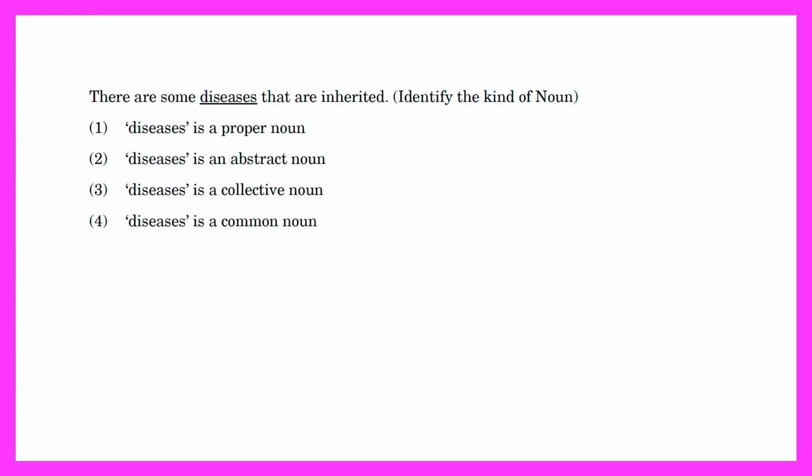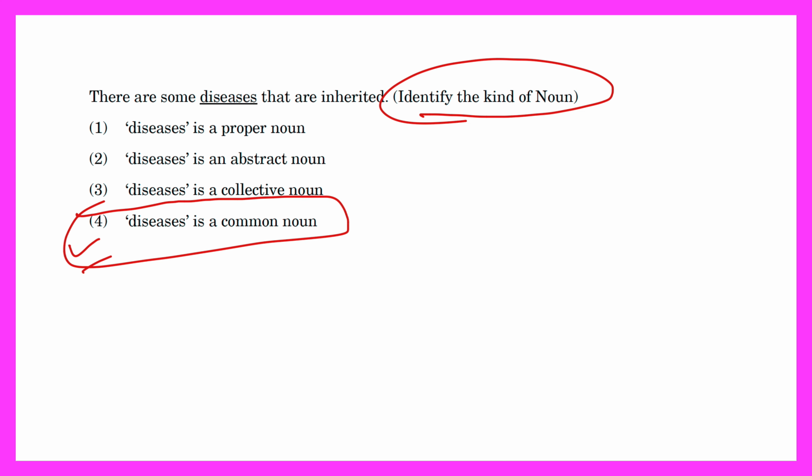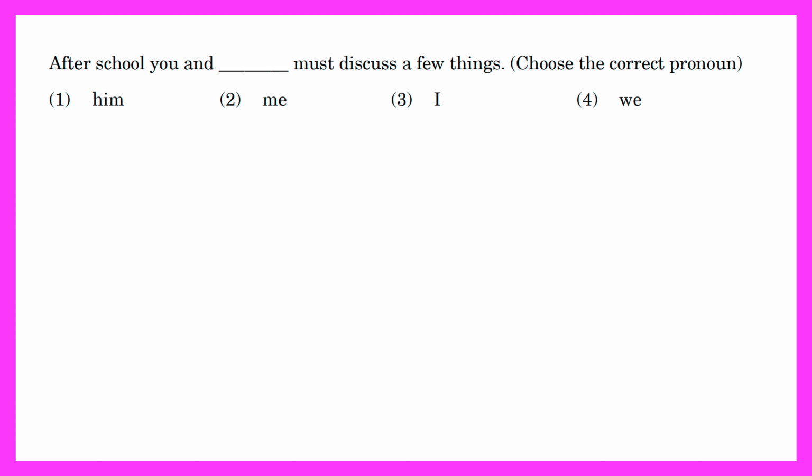Next. This is a question related to identifying the kind of noun. Disease is a proper noun. Disease is an abstract noun. Disease is a collective noun. Disease is a common noun. So disease is a common noun.